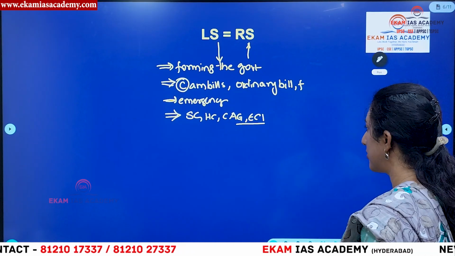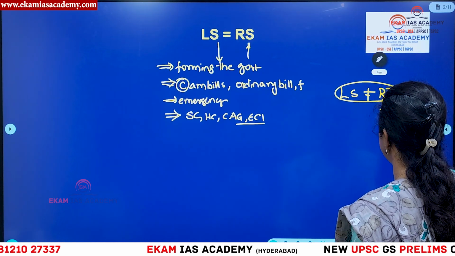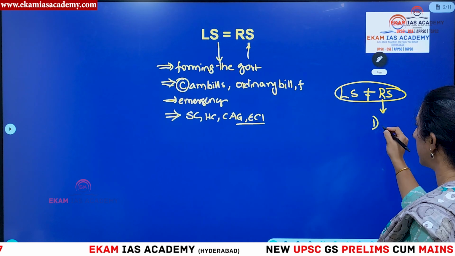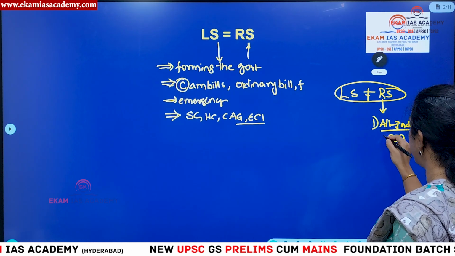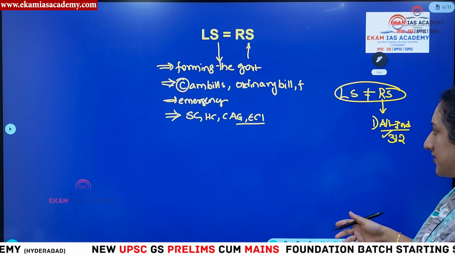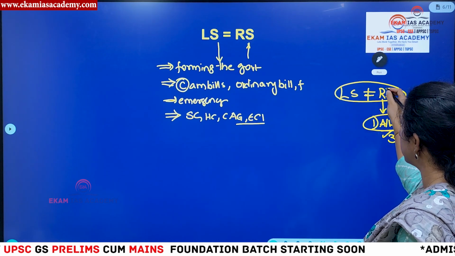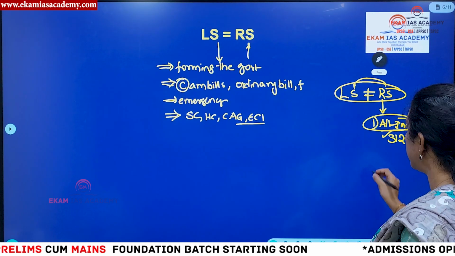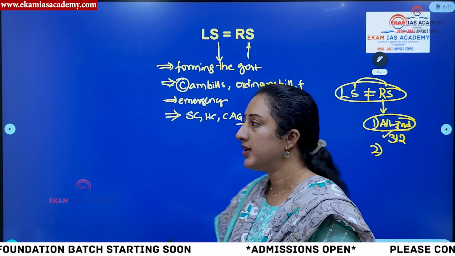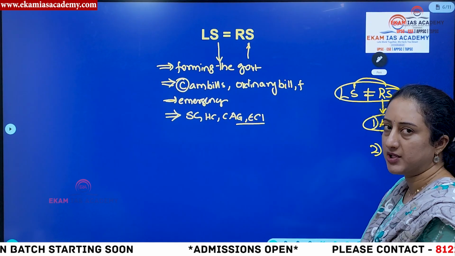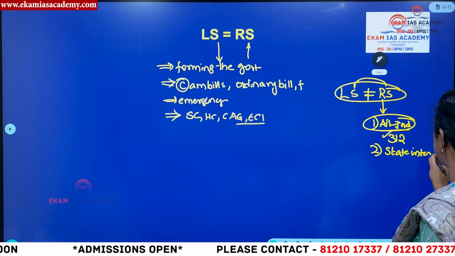But in some situations Lok Sabha is not equal to Rajya Sabha, or Rajya Sabha has some exclusive powers. Rajya Sabha can create an all India service under Article 312 of the Indian Constitution, if it feels so in the state's interest. That motion has to be initiated in the Rajya Sabha, and then approved by Lok Sabha. Another situation is if Rajya Sabha feels that any law is required in the state's interest, then it can initiate that bill and pass it to the Lok Sabha. In these situations, it has more powers than the Lok Sabha.